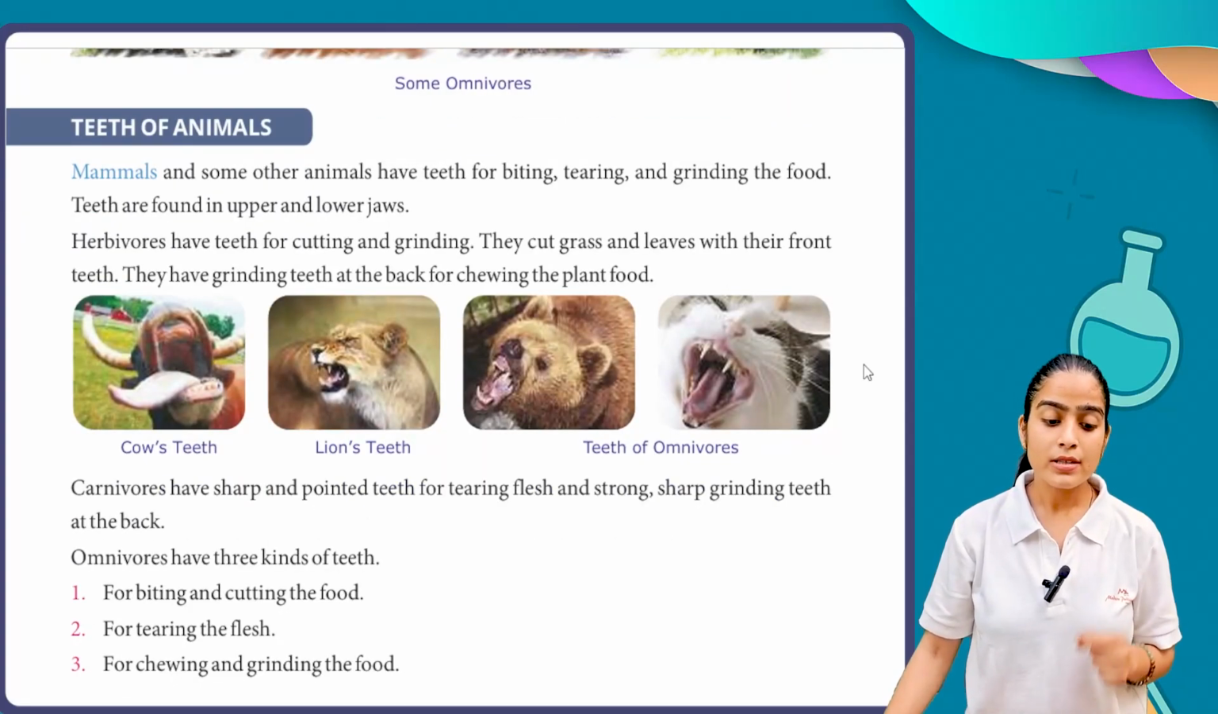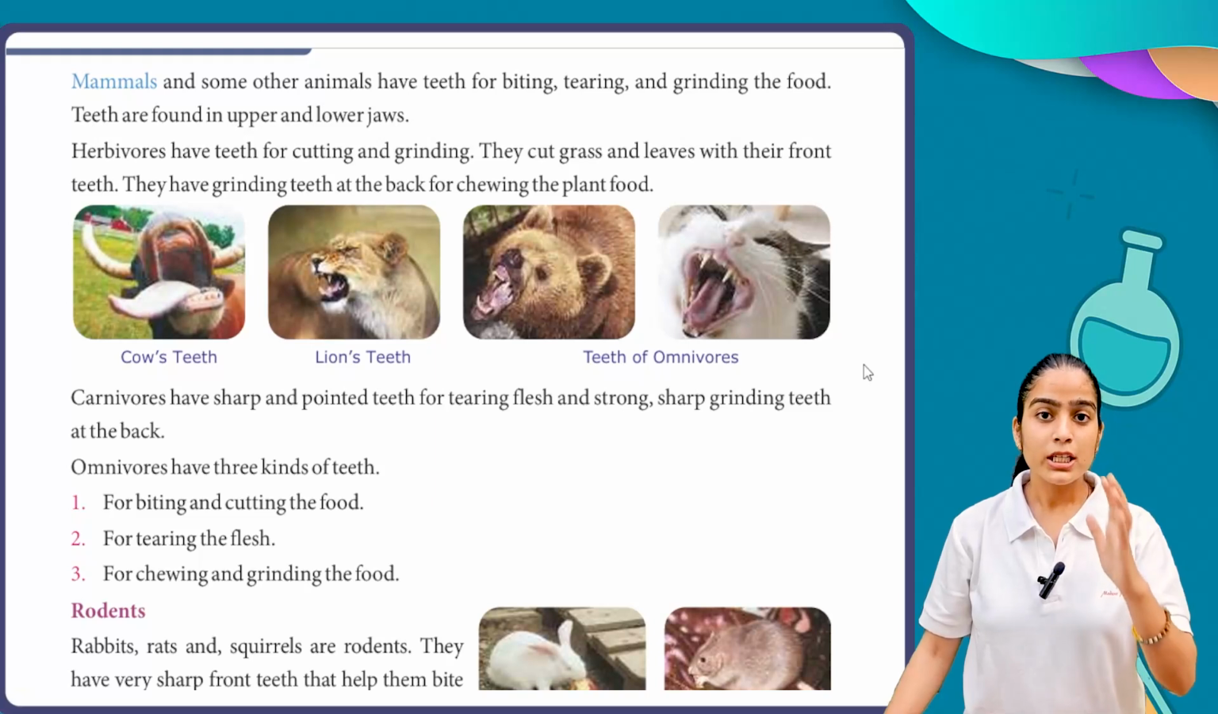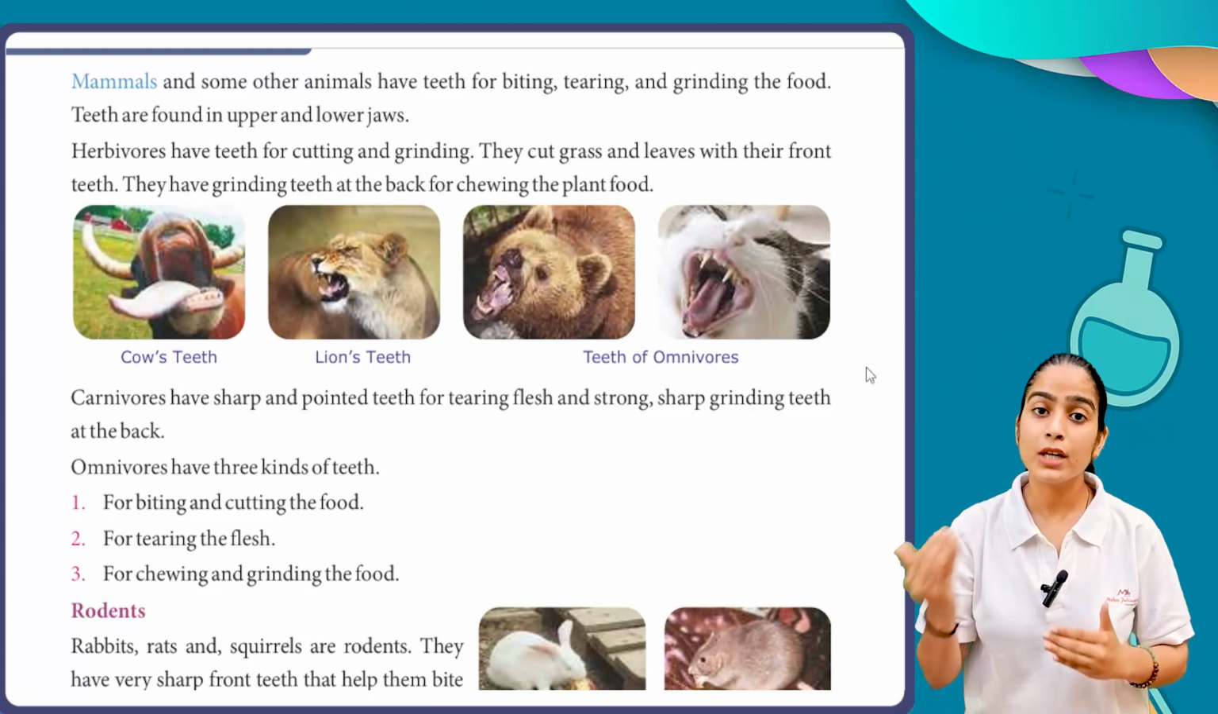Carnivores have sharp and pointed teeth for tearing flesh and strong, sharp grinding teeth at the back. So generally we have carnivores. They have long teeth at the back to grind the flesh of other animals.